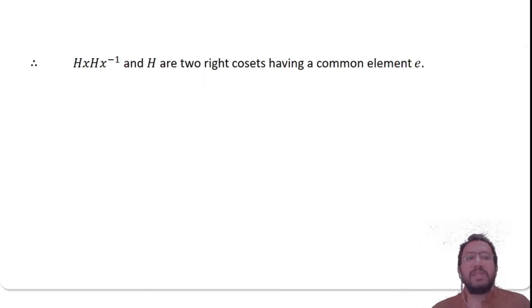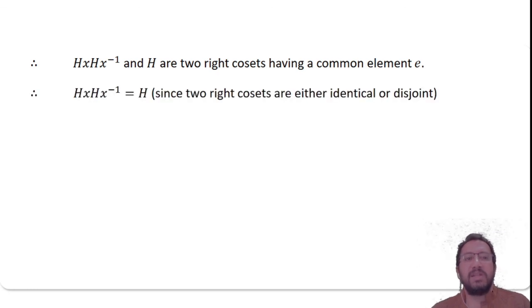So Hx Hx inverse and H are two right cosets having a common element e. That is what we proved now. But given Hx Hx inverse, it equals H because two right cosets are either identical or disjoint.